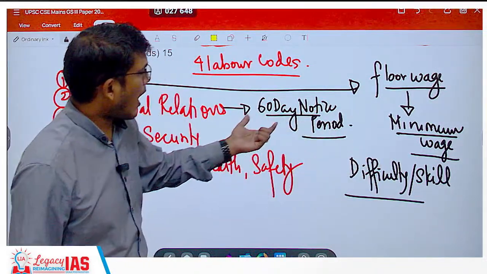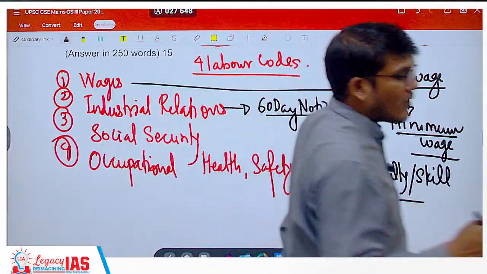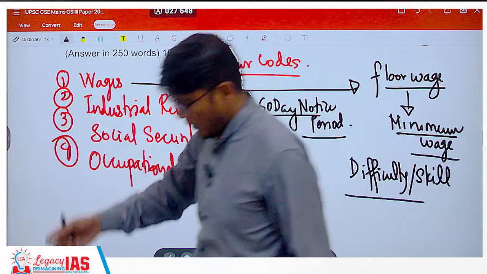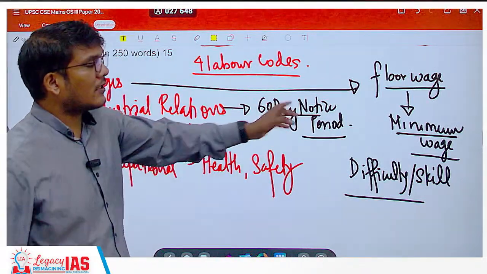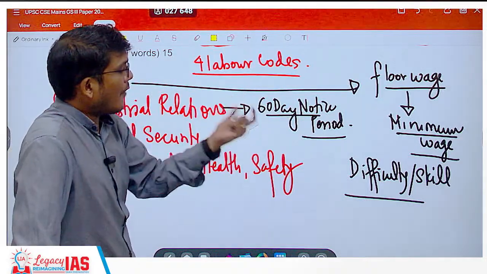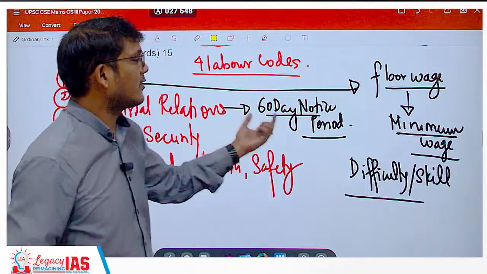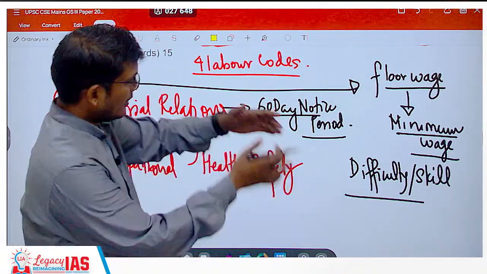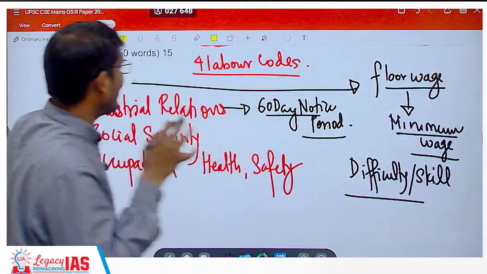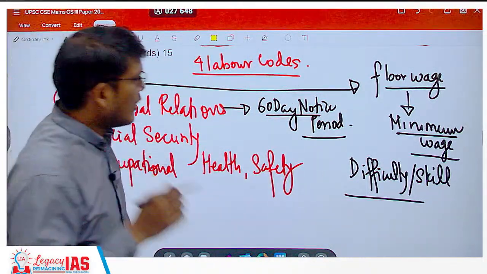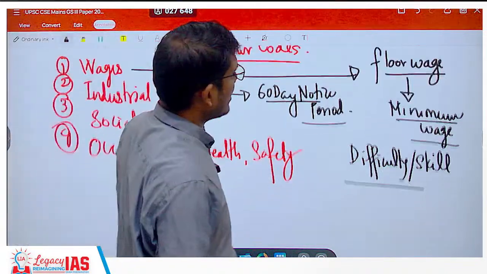But then you are required to give a 30-day notice period. That's point number one. You cannot strike when the matter is sub judice in a tribunal. Chalo, that is fine, we can understand that. But another thing is, after the decision by the tribunal is taken, again for the next 60 days you cannot strike. This is the long gap which would suppress the strike that is required. These are the negative things which need to be addressed.